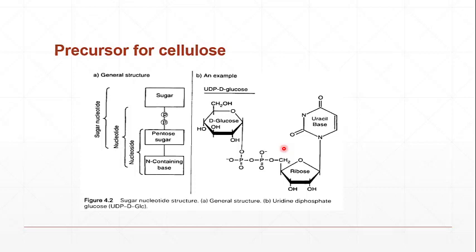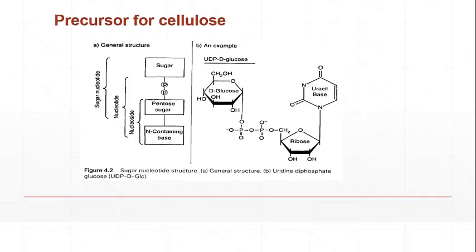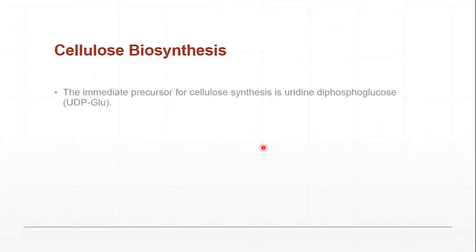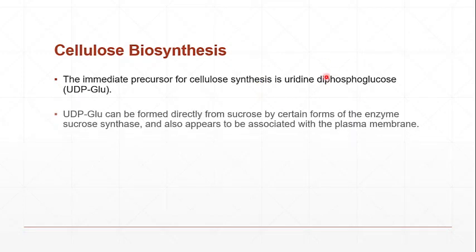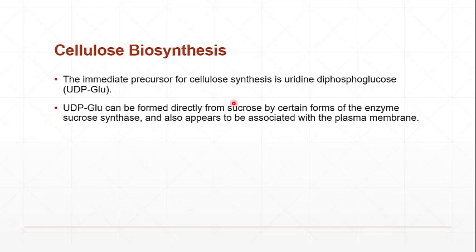So that's why we are calling it UDP glucose. This particular UDP glucose is the precursor for the synthesis of cellulose. The immediate precursor for cellulose synthesis is uridine diphosphoglucose, or UDP glucose. UDP glucose can be formed directly from sucrose by certain forms of the enzyme sucrose synthase, and also appears to be associated with the plasma membrane.